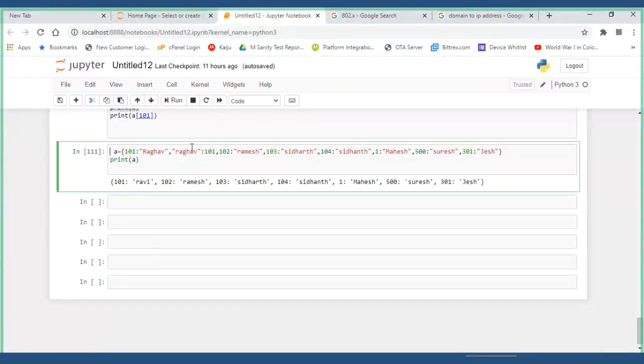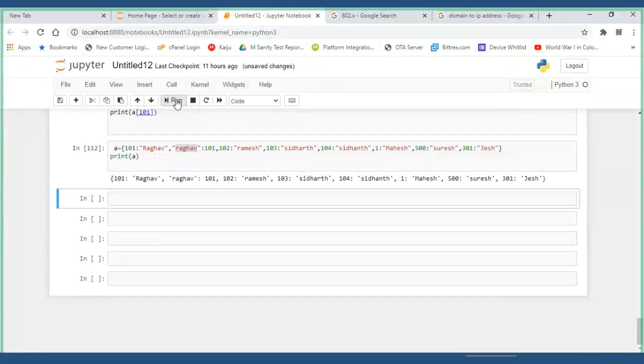Correct, right? That is what we call heterogeneous. We have all the keys as 101, 102 like that. In that I have kept one particular thing, Raghav. Now let us see whether it will take. That is called heterogeneous. Now what happened, guys? It took or not? Heterogeneous is allowed or not? Allowed, sir. It took.